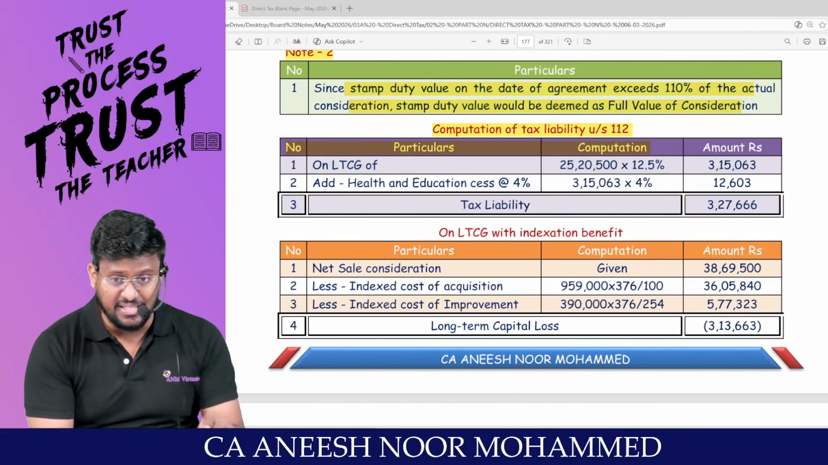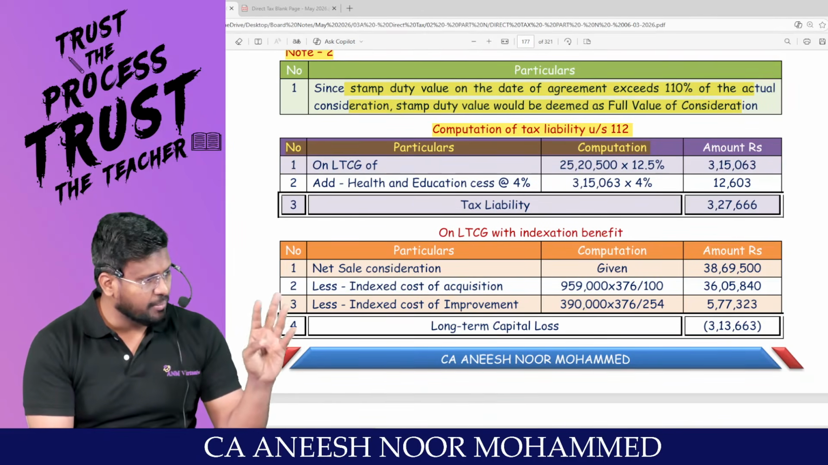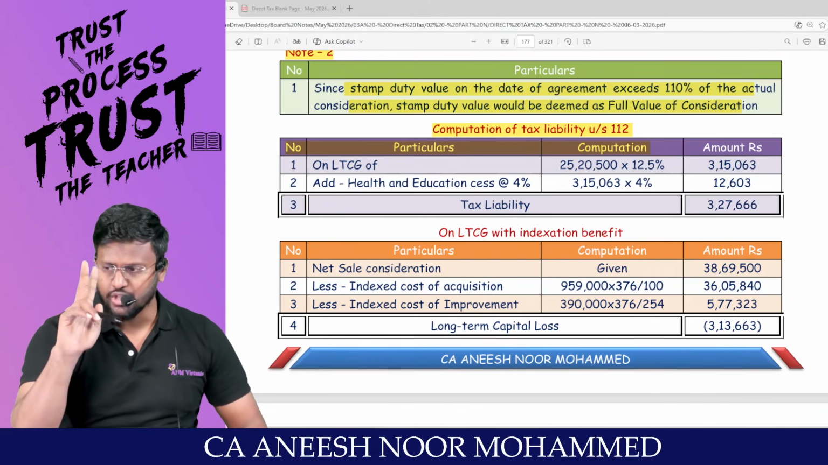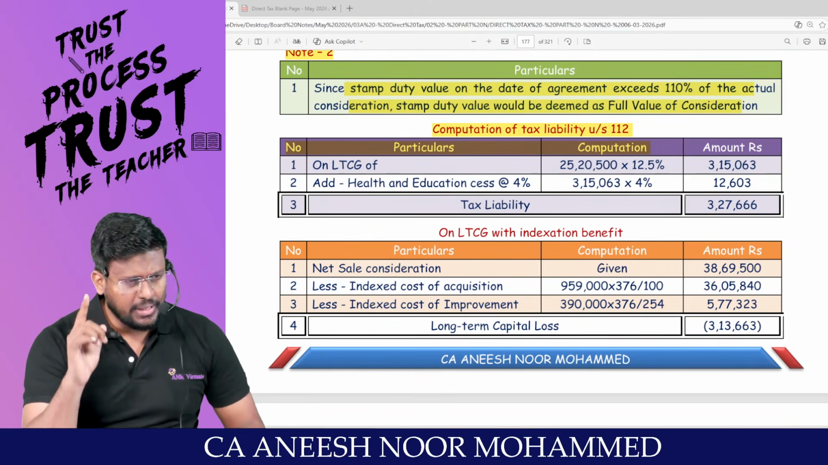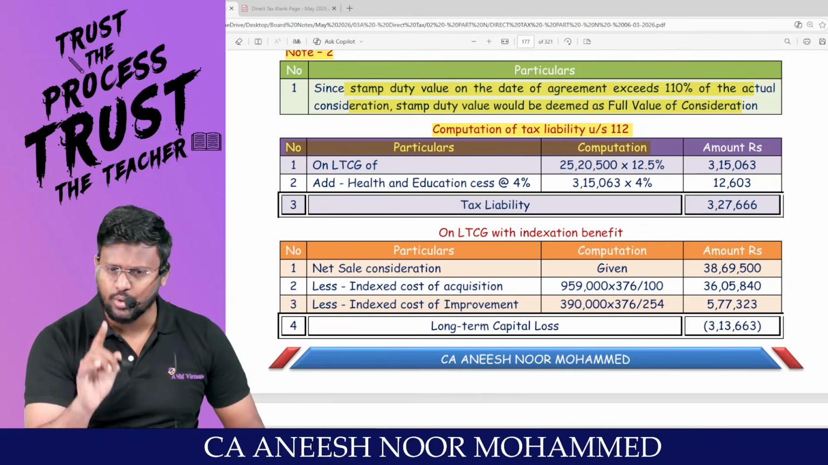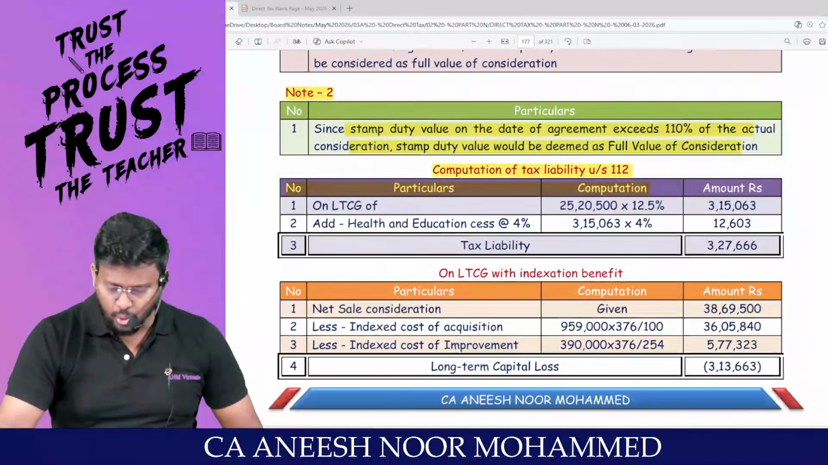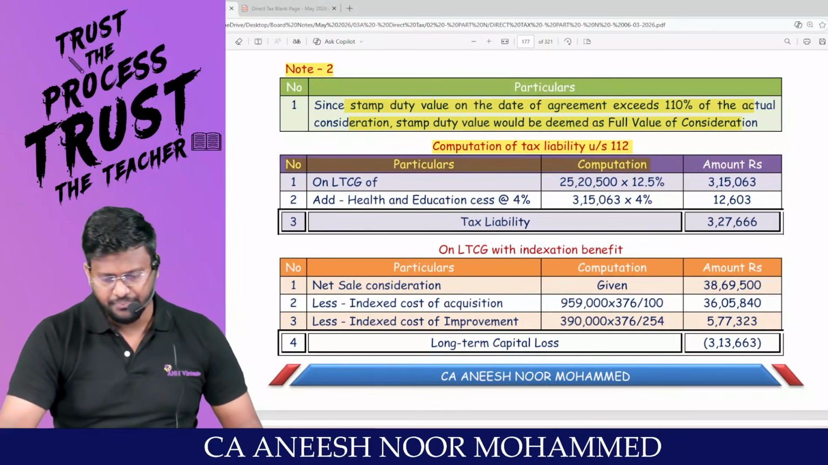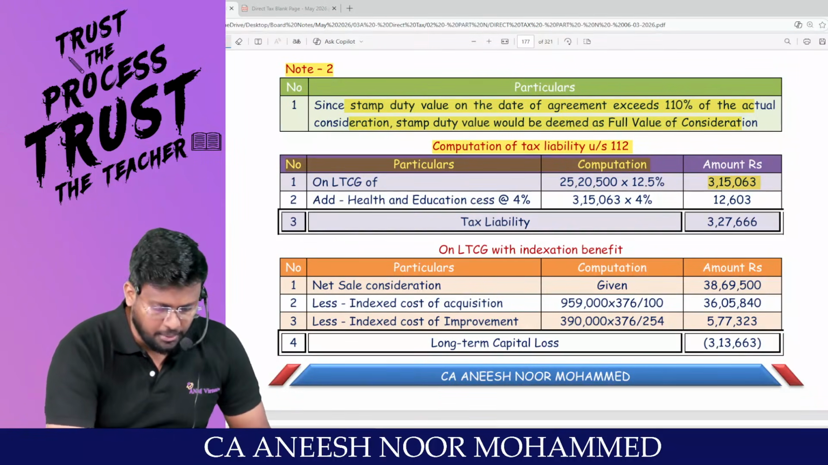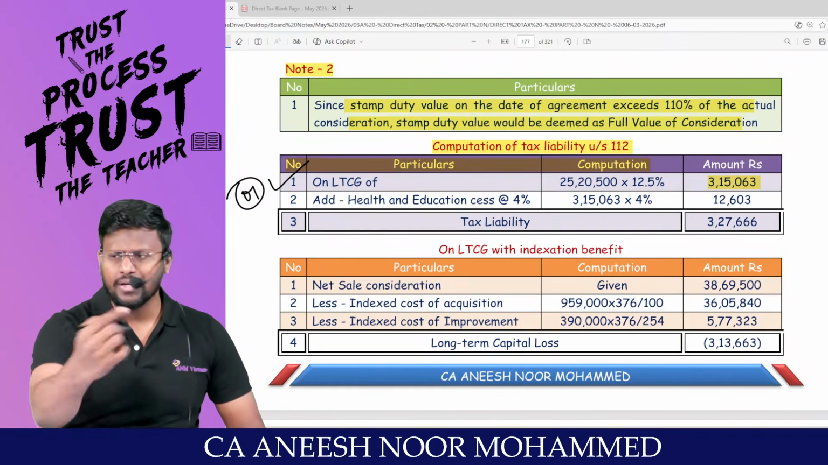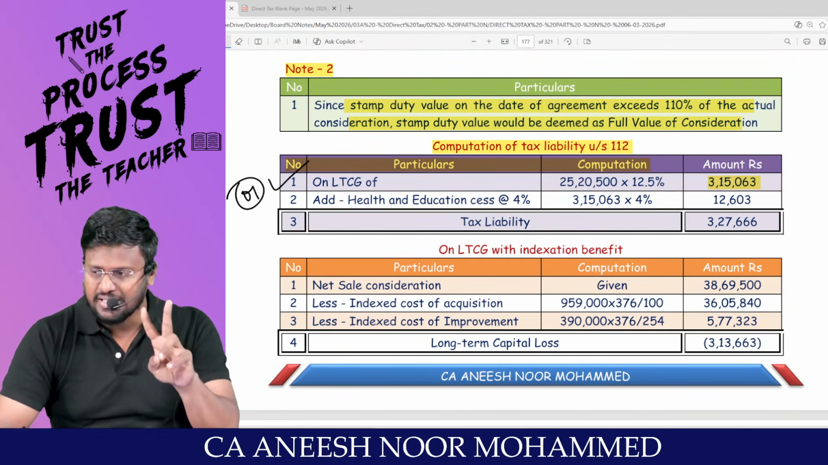Now I am calculating the tax liability. Since the assessee is a resident individual who has transferred land, building, or both, how many options does he have? 2 options. Option number 1: without taking indexation, pay tax at 12.5%. That's what we have done. 25,20,500 into 12.5% comes to 3,15,063. This is option number 1.